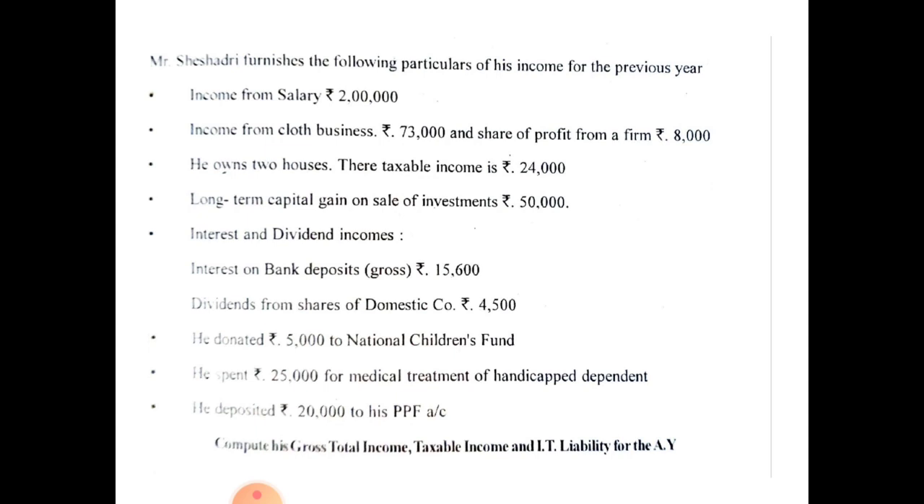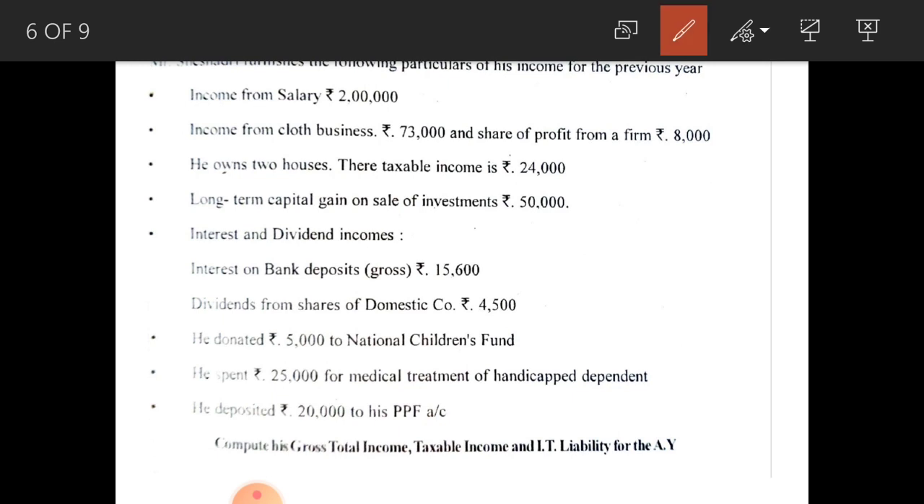Here also I am explaining the problem while reading only. Listen carefully. Income from salary is 2 lakh. Computed income from salary is given, so there is no need to deduct the standard deduction. Directly you can write 2 lakhs in the outer column.